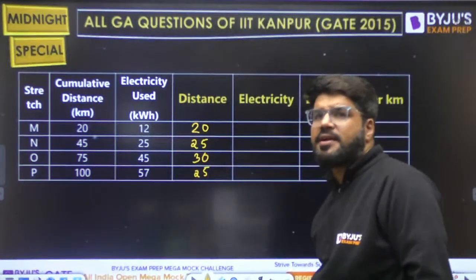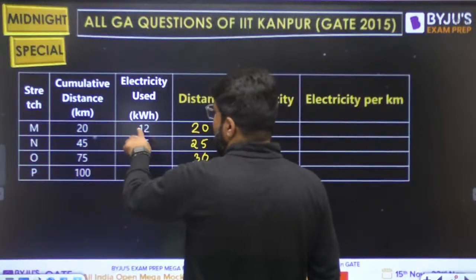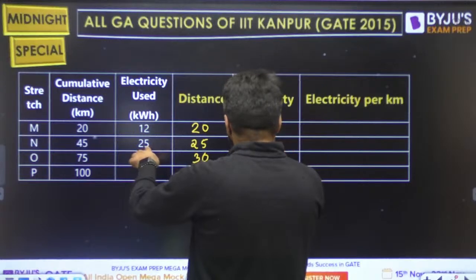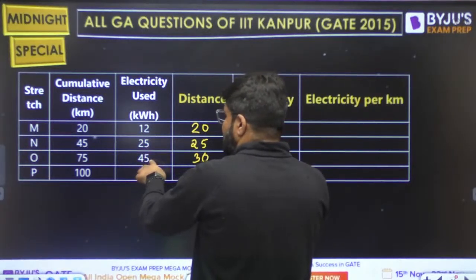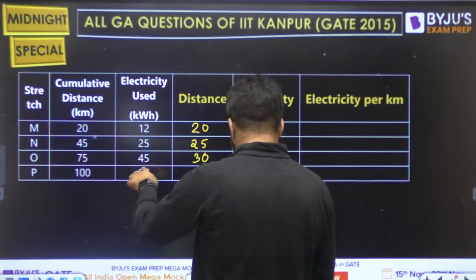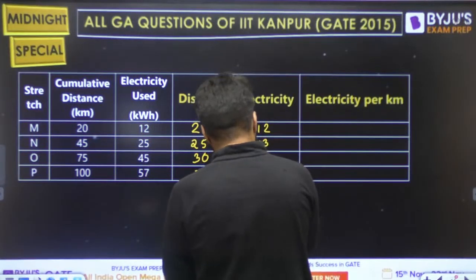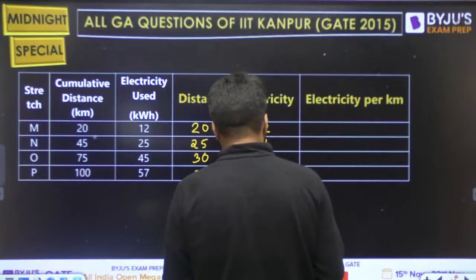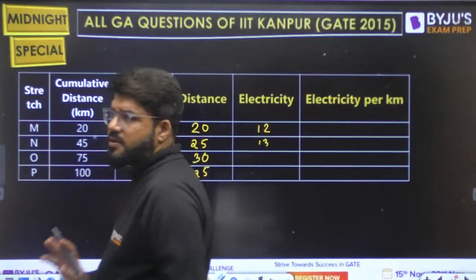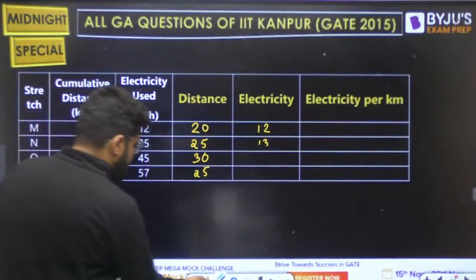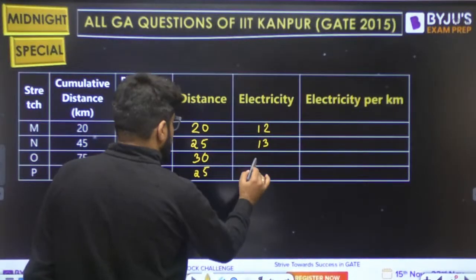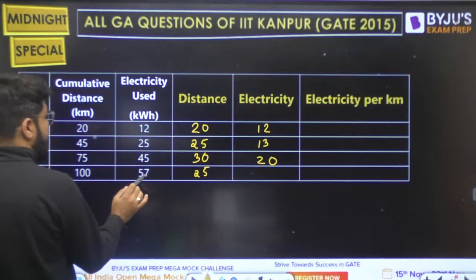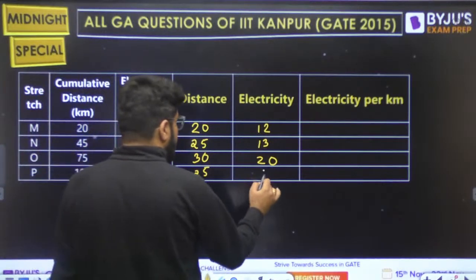Now what is the actual electricity consumption here? To go up to M, the bus has used electricity of 12. To go up to N, 25. So how much additional? 13. Then 45. So how much additional here? Just wait, I think there is some issue. So how much additional? Again 20. And then up to P, it has totally used electricity 57, and 57 minus 45, 12 is the addition.